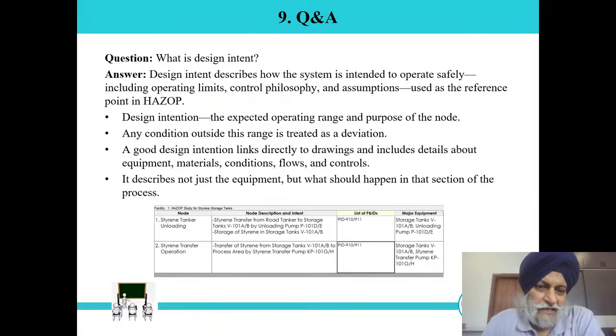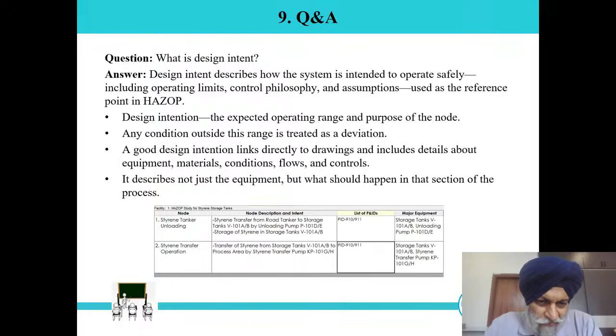A good design intention links directly to the drawing and includes detail about the equipment, materials, conditions, flow, and control. So a good design intention means we give the equipment tag number, we give the MOC, we give the feed material composition, product output composition, residue composition, any other stream output composition, feed flow, product flow, residue flow, and what controls are involved. It describes not just the equipment but what should happen in that section of the process.